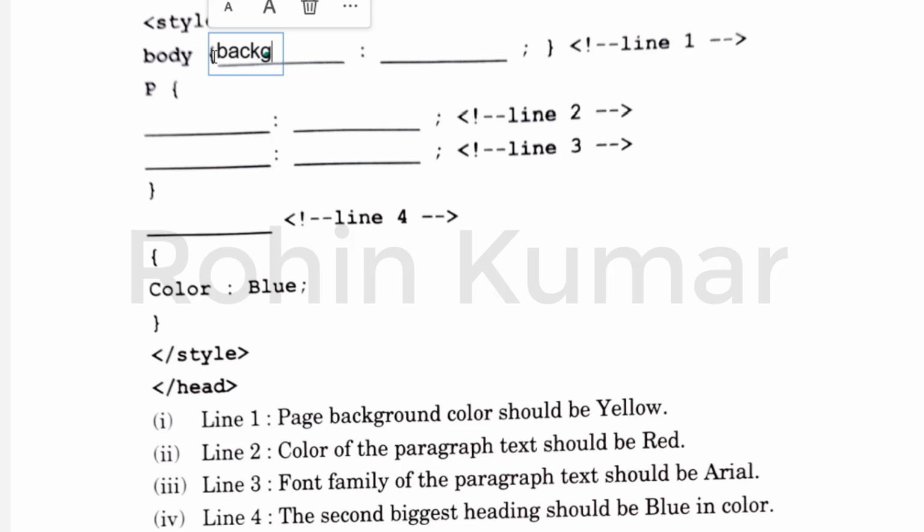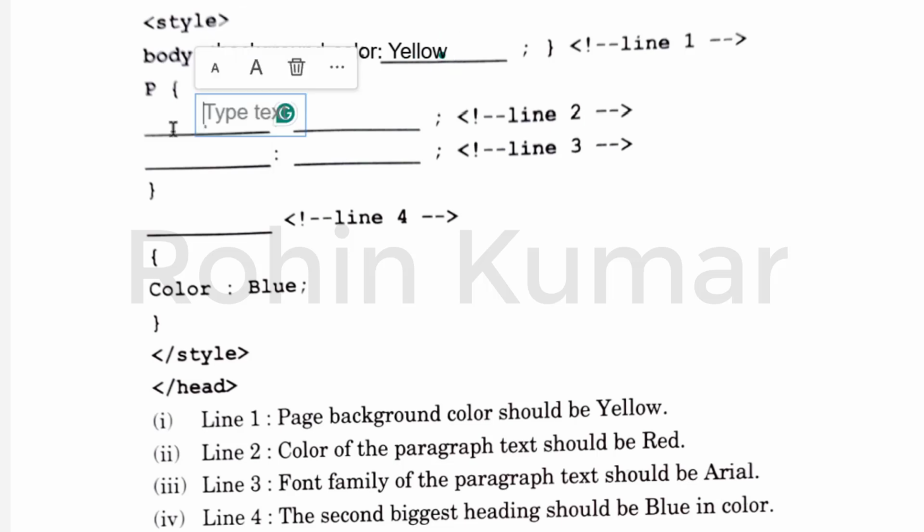so it should be background-color yellow. And in the next one we will write according to line 2, color of the paragraph should be red. So color colon red.